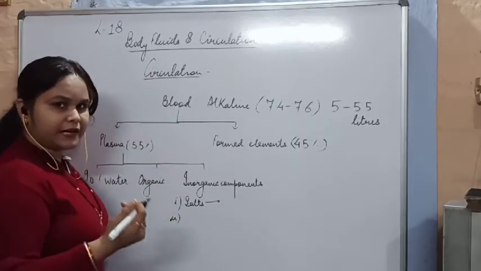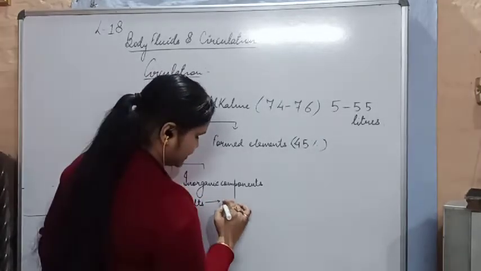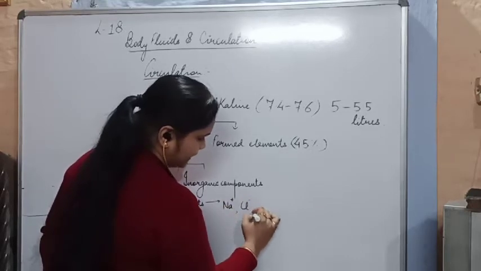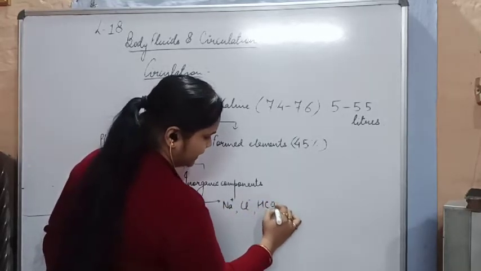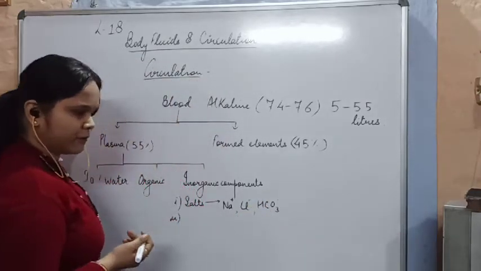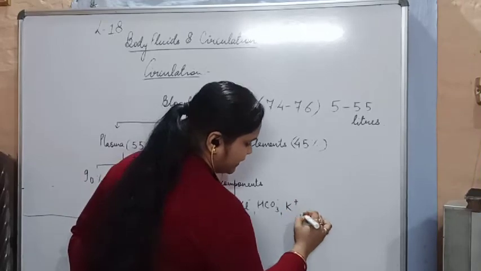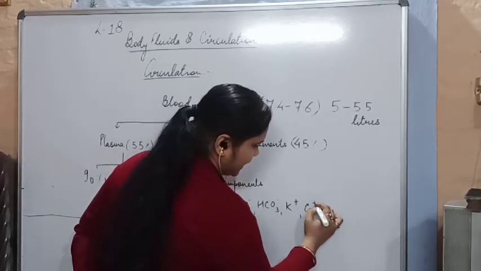There are certain ions present in the blood: sodium ions, chloride ions, bicarbonate ions, then potassium ions, then calcium ions, and so on.